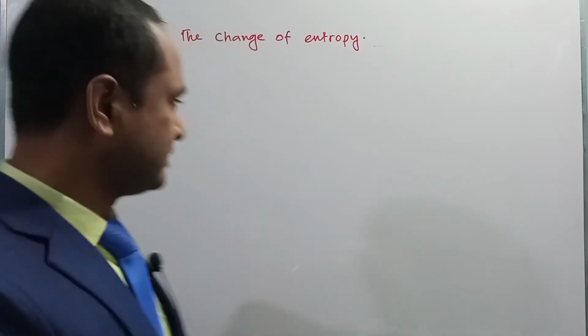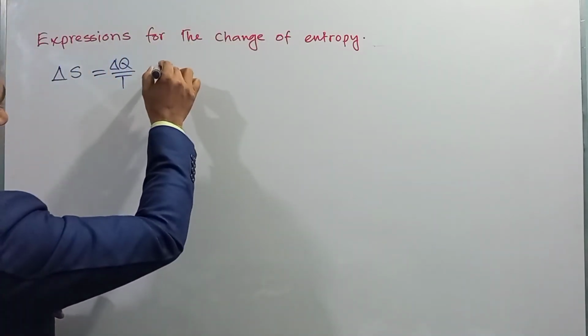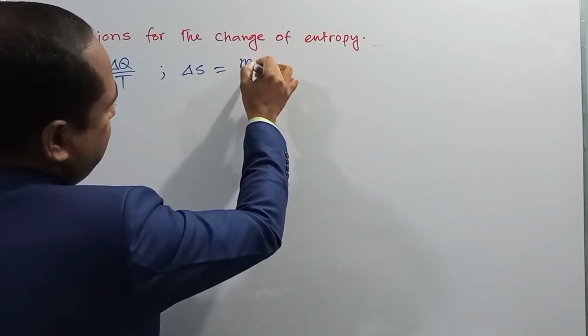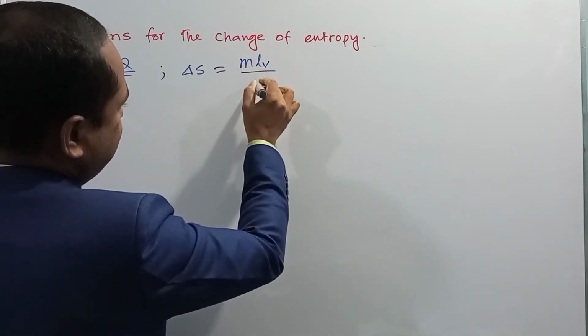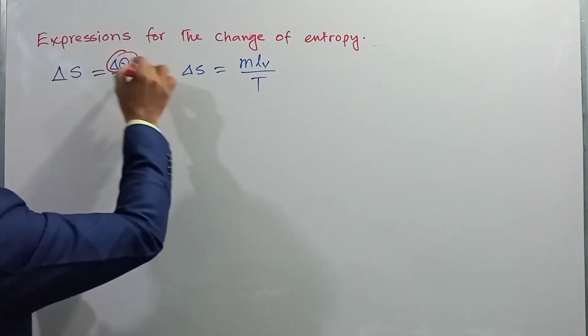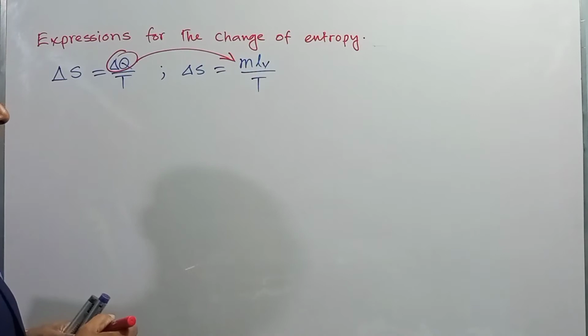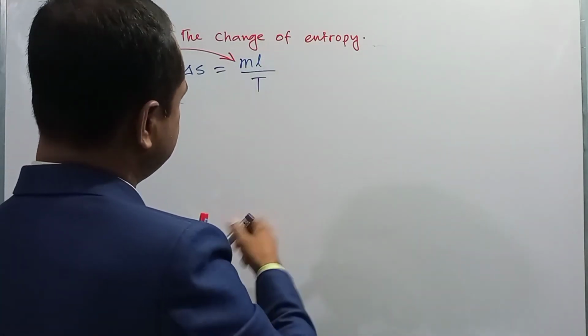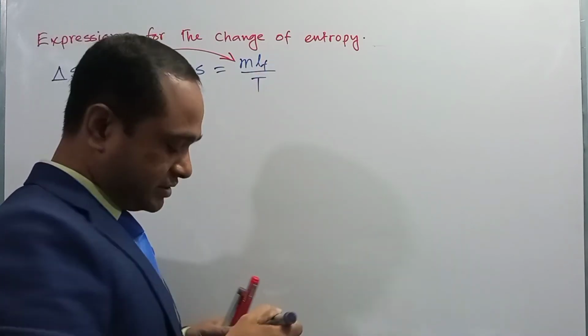So in that case the expression is del S equals mLf divided by T, right? Here del Q is mLf, where Lf is the latent heat of fusion.